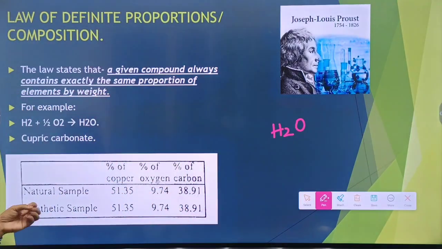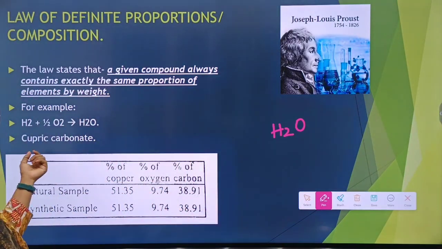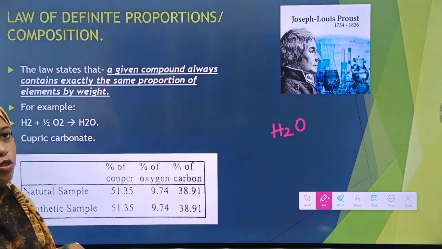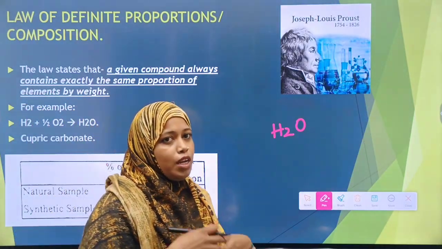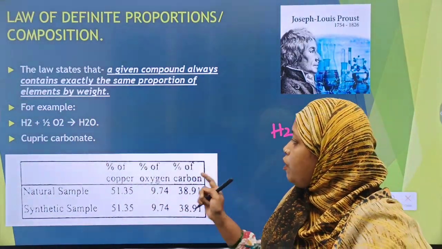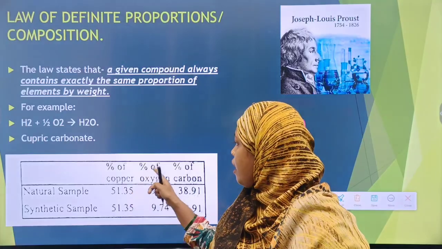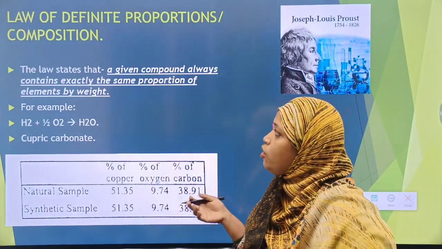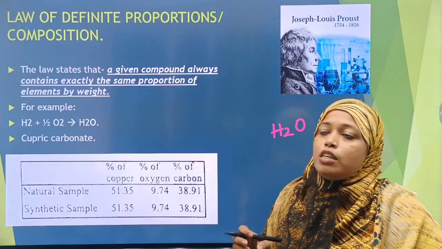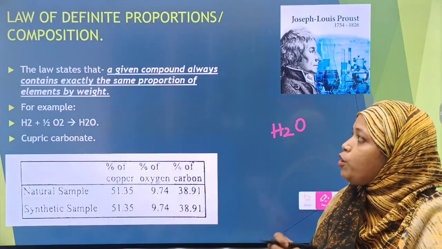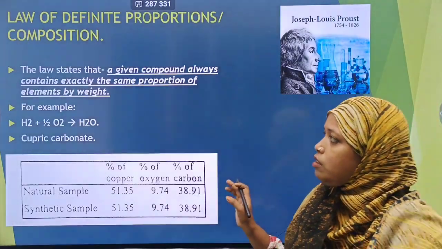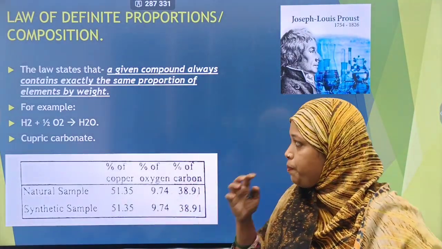Now, he took samples of cupric carbonate, two samples of it. One was of natural origin and one was of synthetic origin. Synthetic means it was made in a lab. He found that the percentages of copper, oxygen and carbon were all similar. So, as the law states, a given compound contains exactly the same proportion of elements, no matter where the compound is brought from.